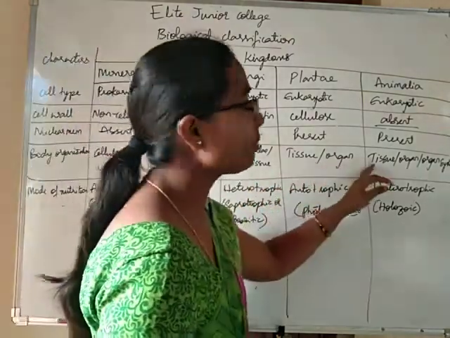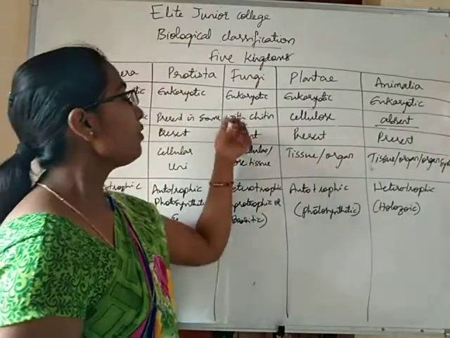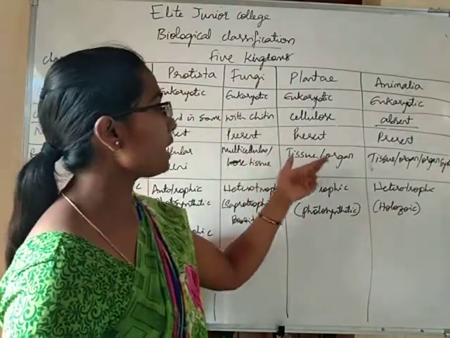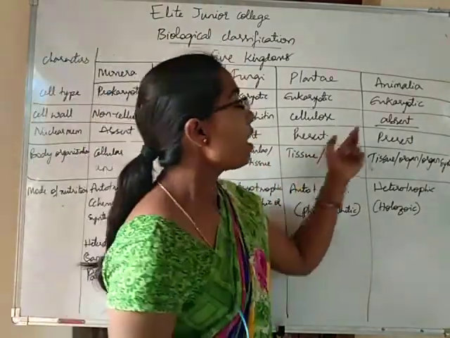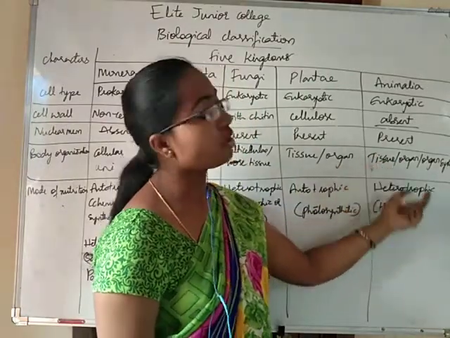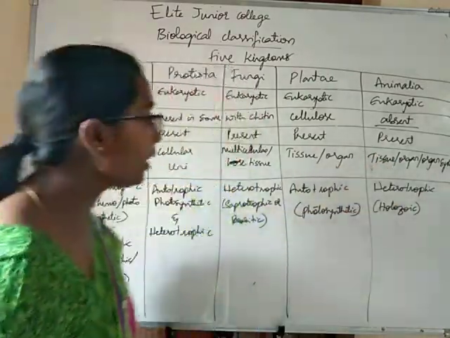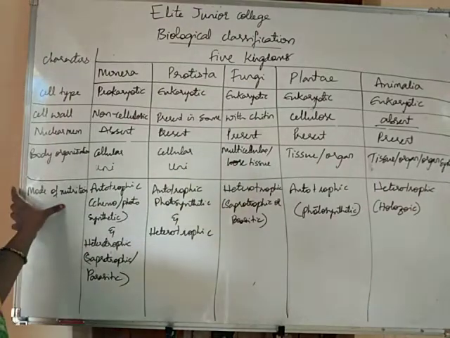Fungi, Plantae and Animalia, all of them are multicellular. Fungi have loose tissues. Plantae, loose tissues or organs. Animalia have tissues, organs or organ systems also. Okay. Now coming to the next concept, mode of nutrition.